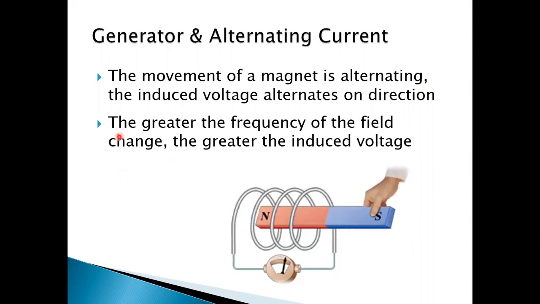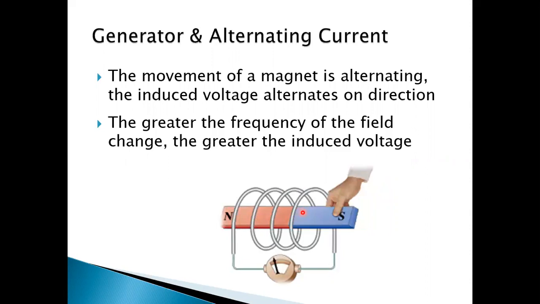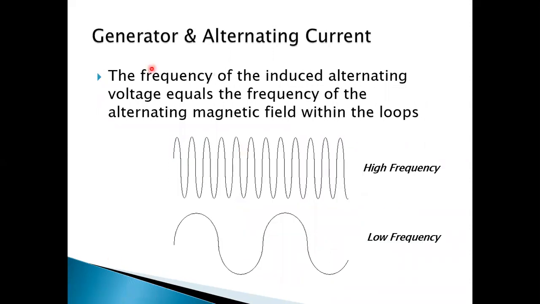Now, the greater the frequency of the field change, that means the greater the frequency of movement of the magnet back and forth, the greater the EMF induced in the coil. You see here, generator and alternating current. The frequency of the induced alternating voltage is just equal to the frequency of the alternating magnetic field within the loops.